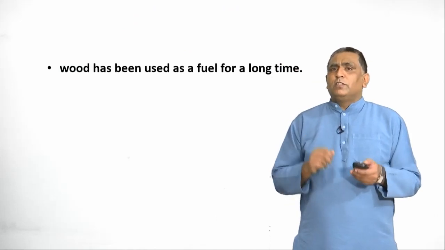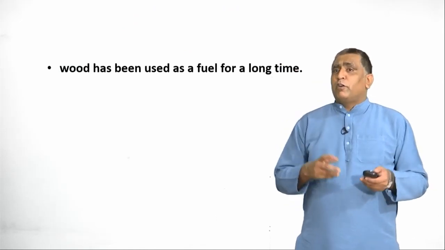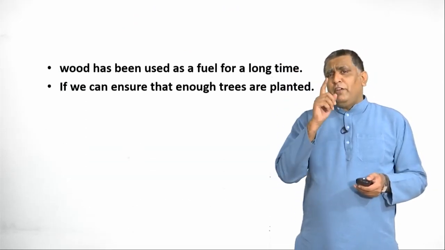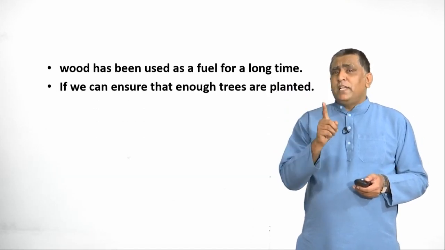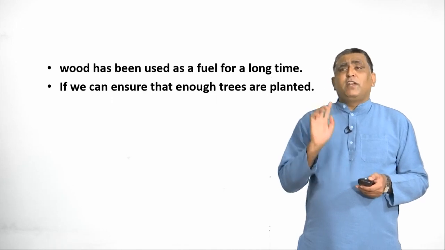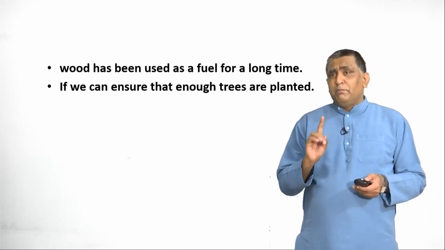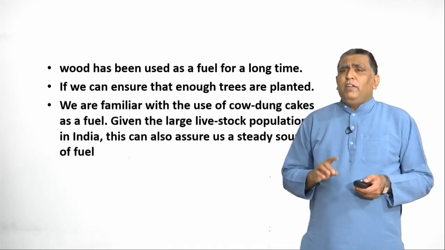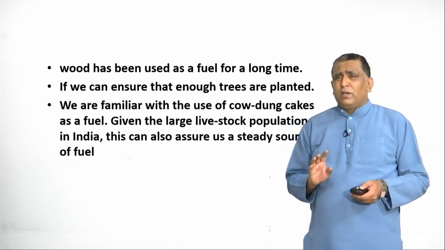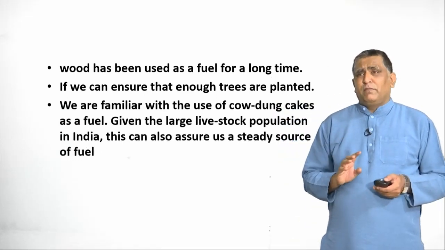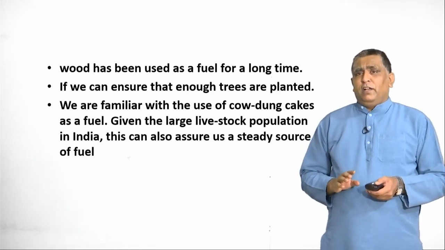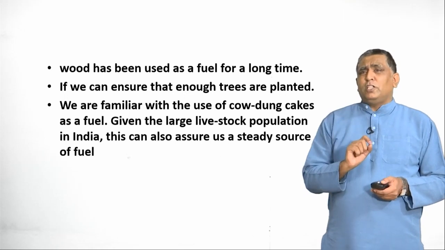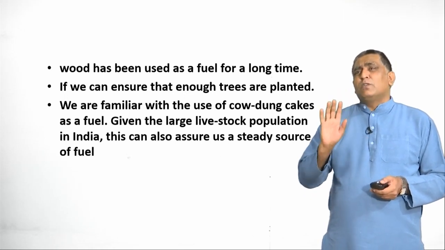Now let us look at certain criteria. We know that wood has been used as a fuel for a long time, and if we have to use wood for a long time, we should ensure that enough trees are planted, which is very important. We are also familiar with the use of cow dung cakes as a fuel. Given the large livestock population in India, this can assure us of a steady source of fuel.